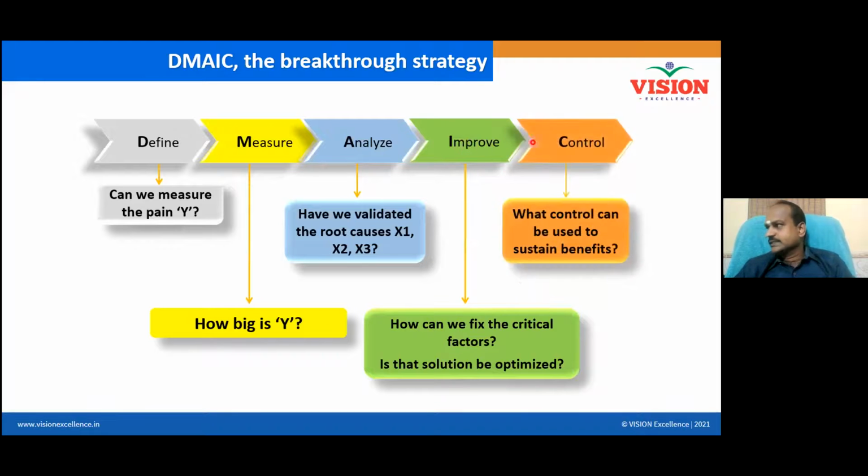Now what you need to do is just control the root causes X1, X2, X3. Why should I control the root cause? Because the root causes only caused the problem Y. If I control the root causes, my Y will no longer be a problem. This is called the control phase. So we started with Y and ended the project by controlling the X. This is called learning. This is called experience. This is called maturity. All of you now understand how DMAIC is working?